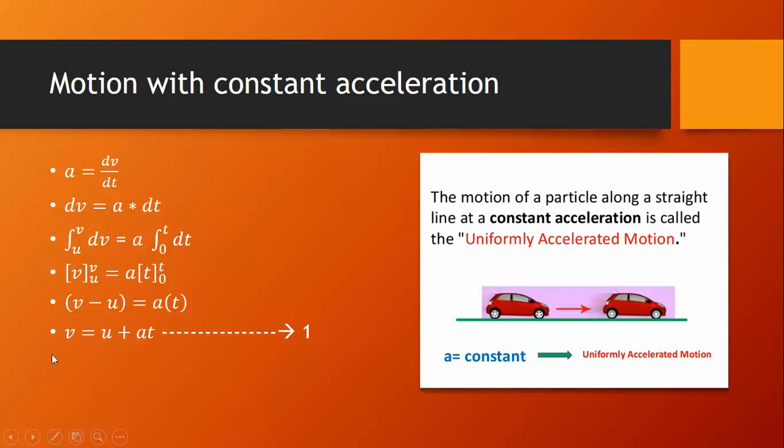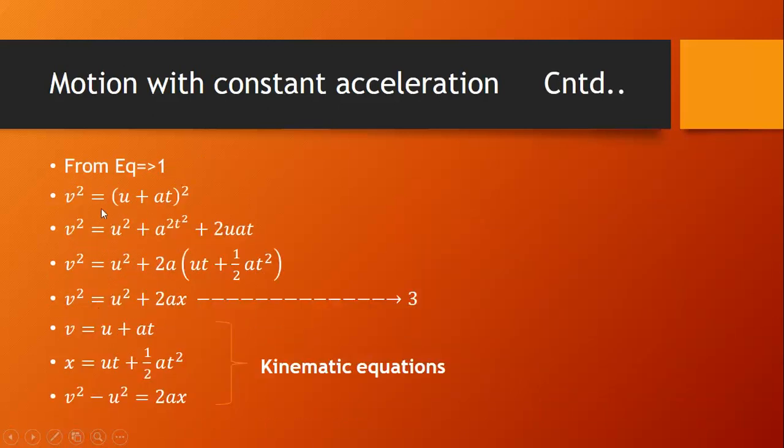If we square this equation on both sides, we'll get the resultant as v square equals (u plus at) whole square. So if we apply the (a plus b) whole square formula to this term, we can get the resultant as v square equals u square plus 2ax.